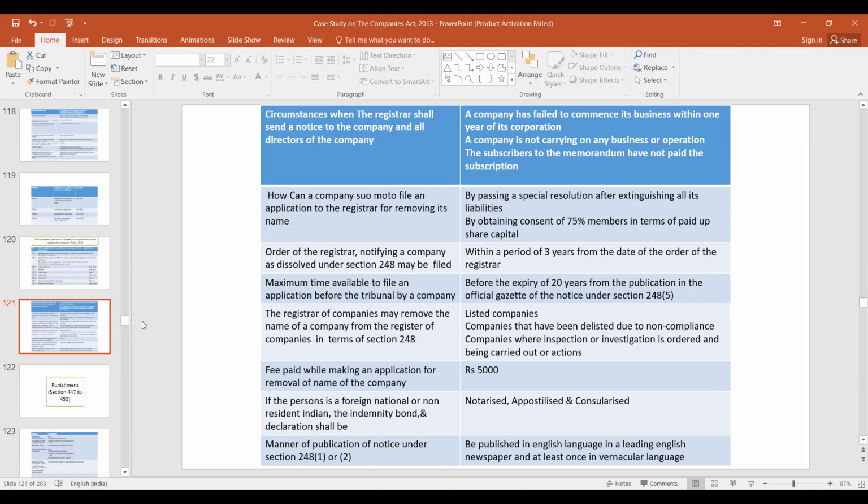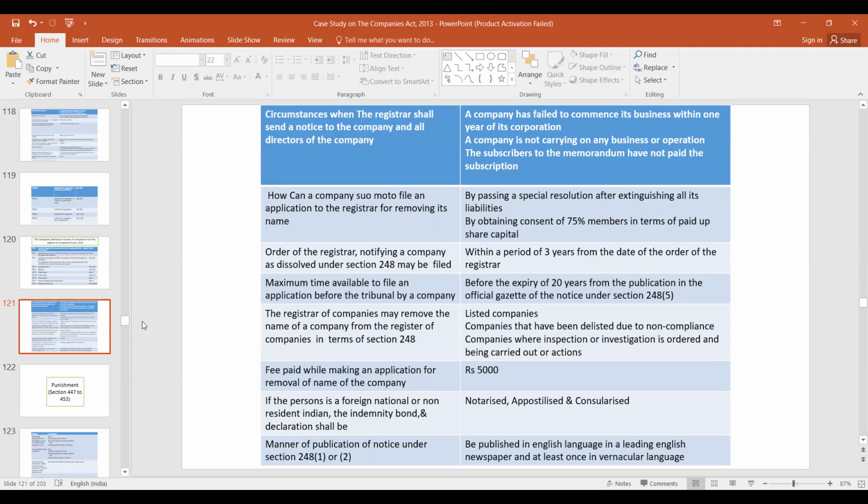And this order of the registrar notifying a company as dissolved under section 248 may be filed within a period of 3 years from the date of the order of the registrar. And what is the maximum time available to file an application before the tribunal by a company? Before the expiry of 20 years from the publication in the official gazette of the notice.